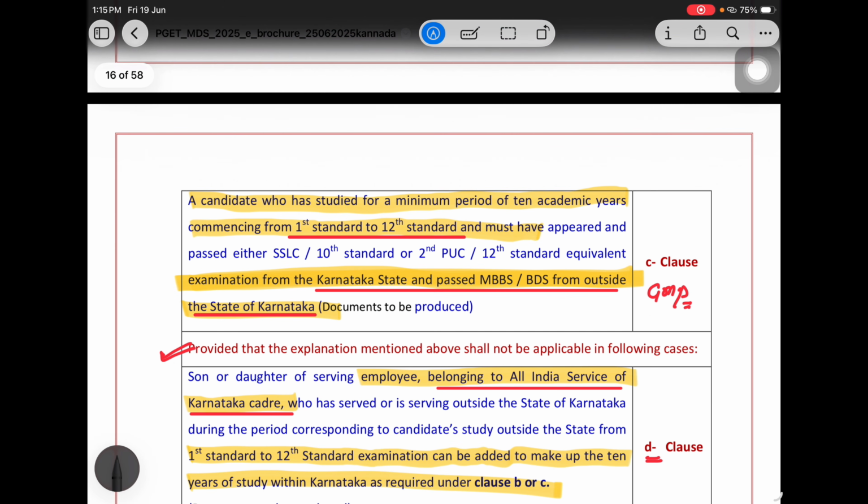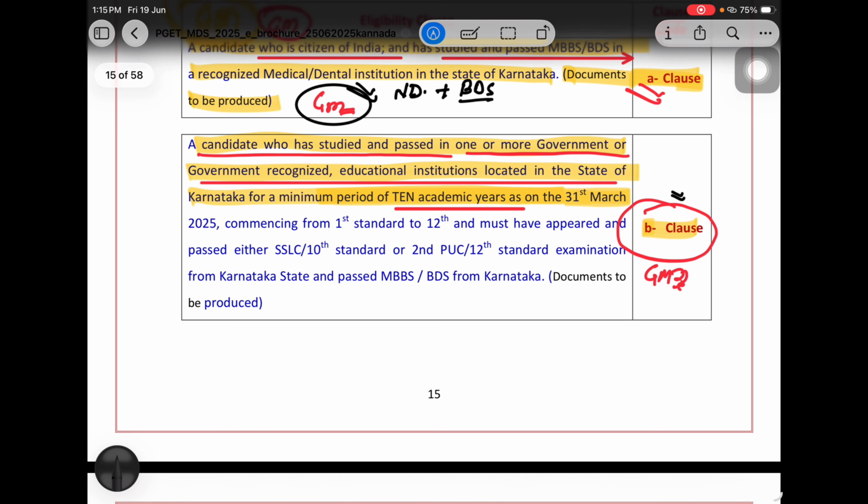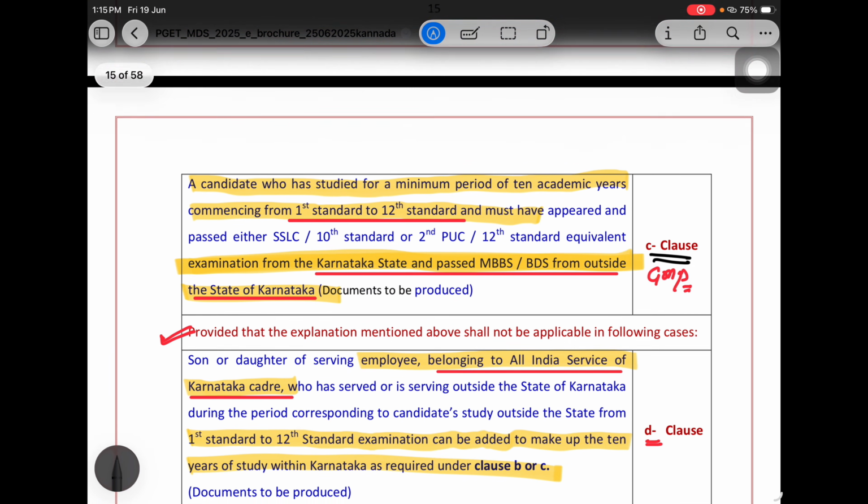Now, a candidate who has studied for a minimum period of 10 academic years commencing from 1st to 12th and must have appeared for their SSLC from Karnataka and passed BDS from outside Karnataka, that also comes in clause C. So see, clause B and clause C people both come in the GMP seat.